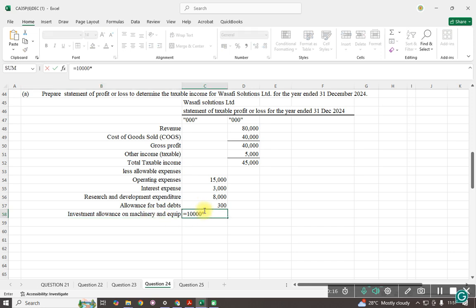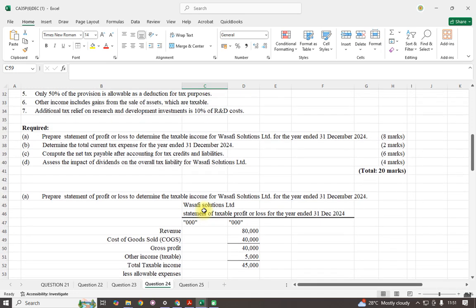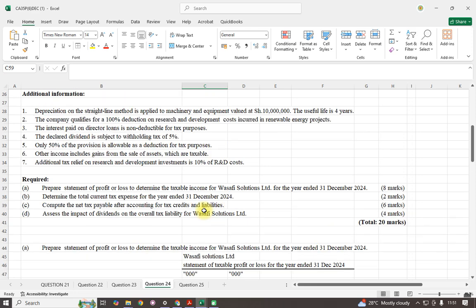We multiply by 50%. The rate for it qualifies for investment deduction, 50% investment allowance. They're also telling us that only 50% of the provision is allowed, and we have dealt with that. Depreciation on straight line method is applied to machinery and equipment.